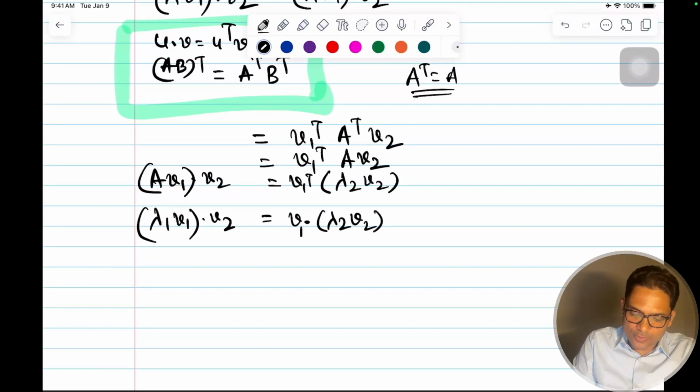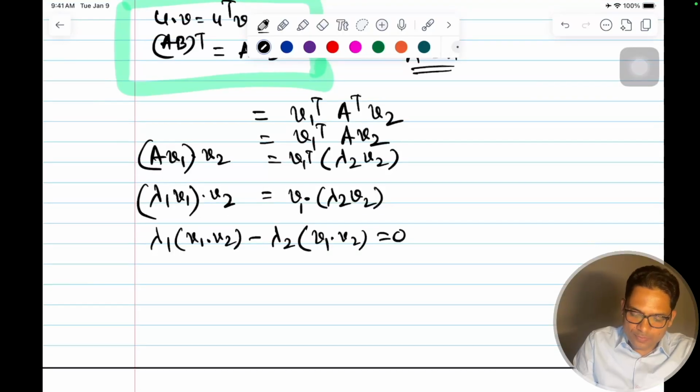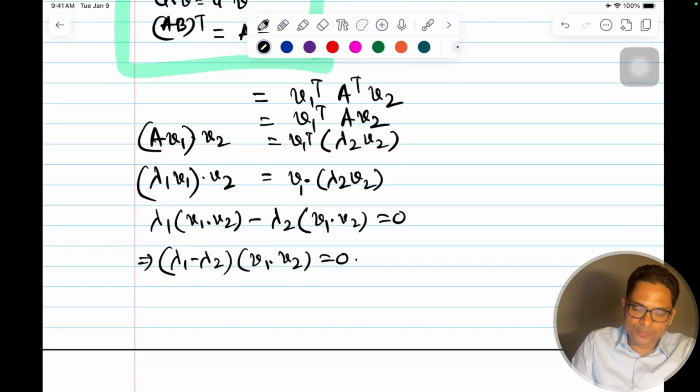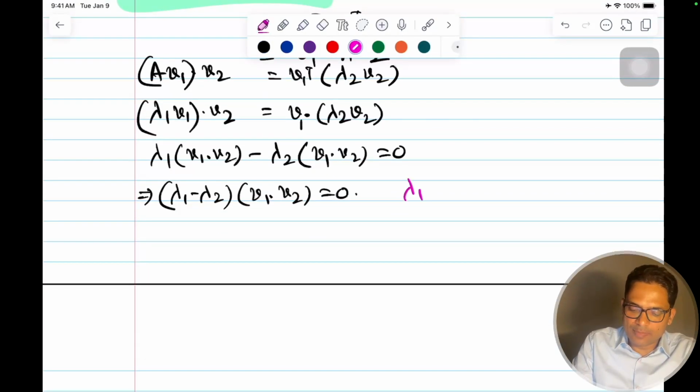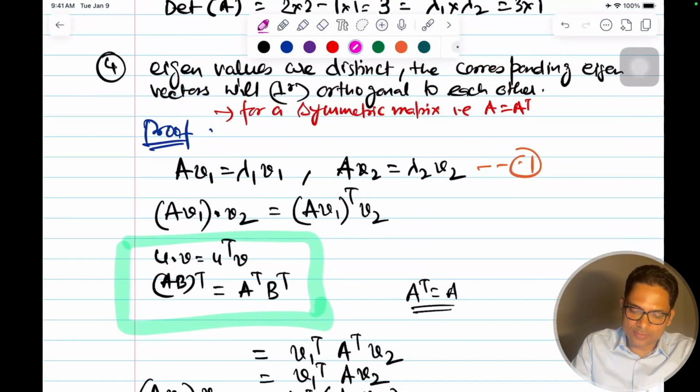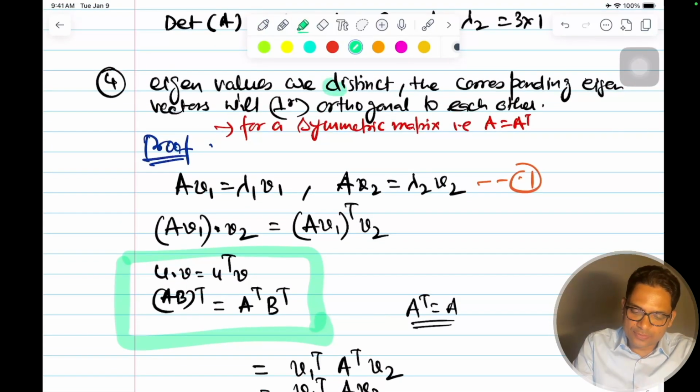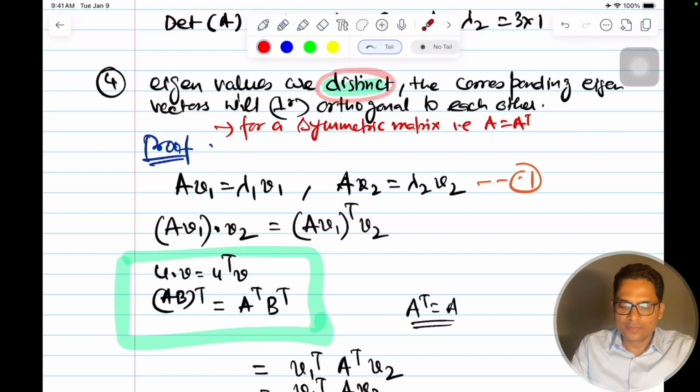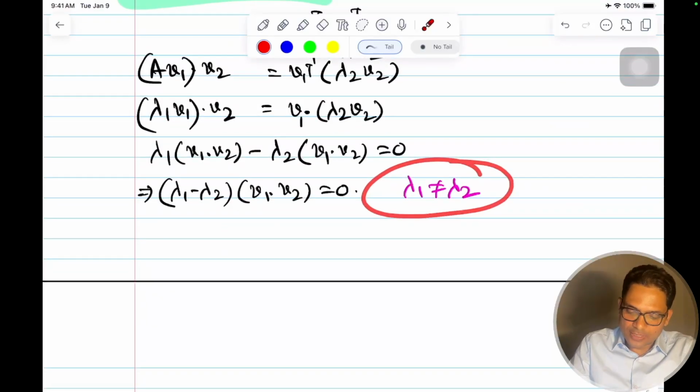And now let's bring all of them together. This lambda is just a scaling factor, that's a number. So I can write lambda 1 into V1 dot V2 minus lambda 2 into V1 dot V2 is equal to 0. This implies lambda 1 minus lambda 2 into V1 dot V2 equal to 0. But we know that lambda 1 is not equal to lambda 2, because that was the assumption that both are distinct and it's a symmetric matrix. So if this is not equal to 0, then this should be 0.